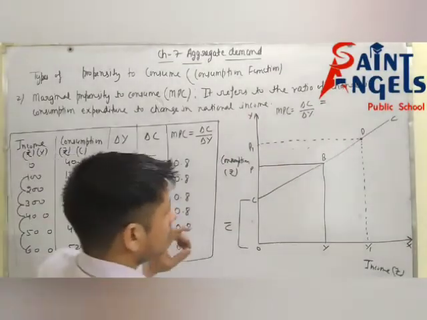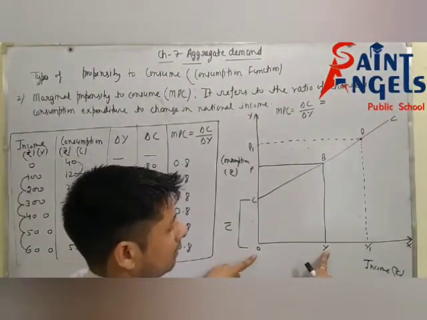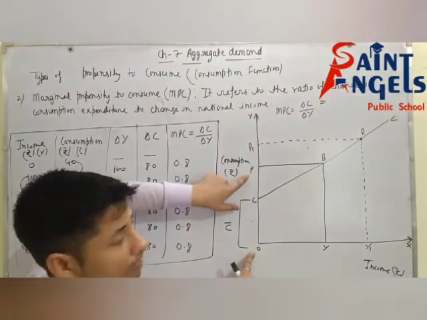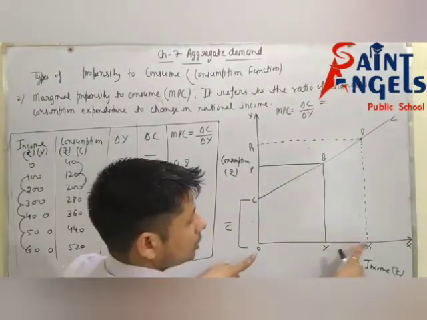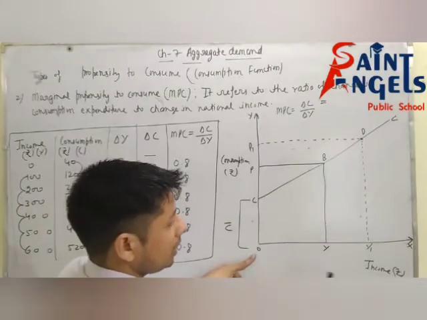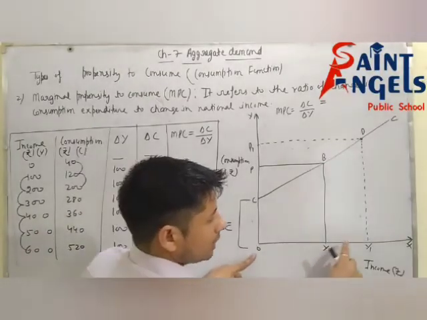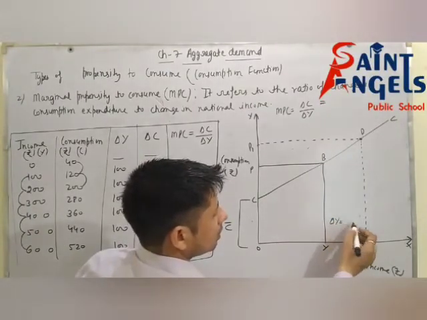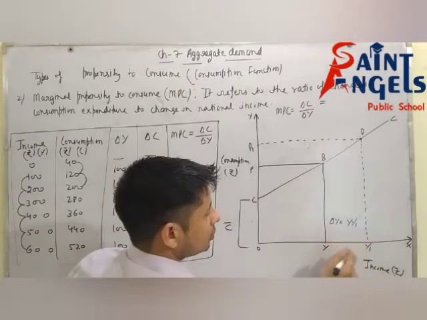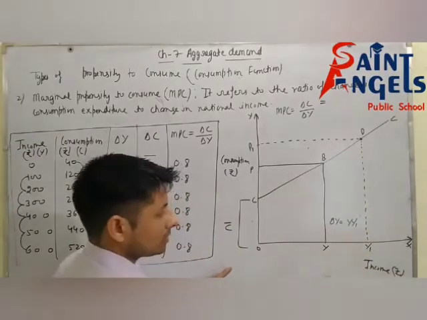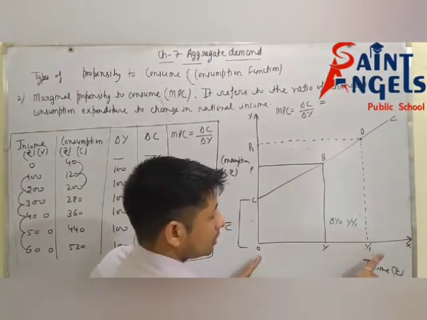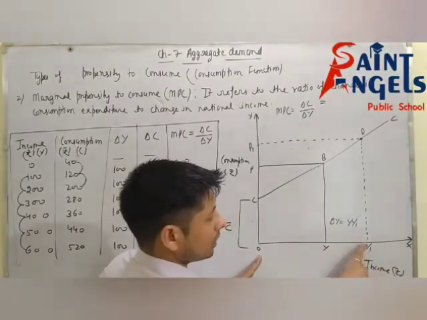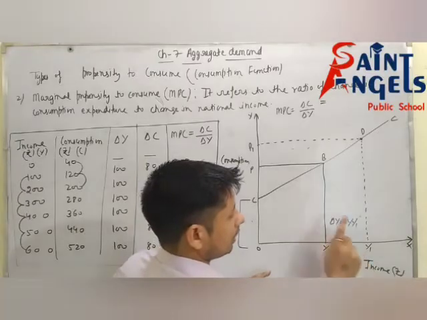Now at OY level of income, consumption is OP. Income increases from OY to OY1. Then the change in income will be YY1. Subtract OY from OY1, then you will get the change in income, which is YY1.